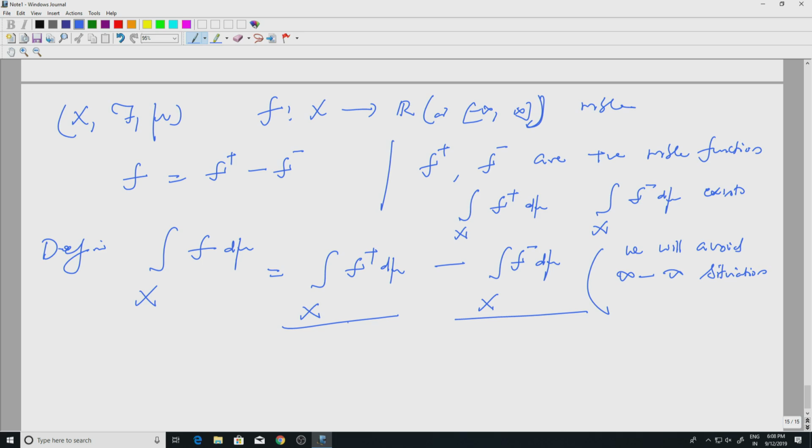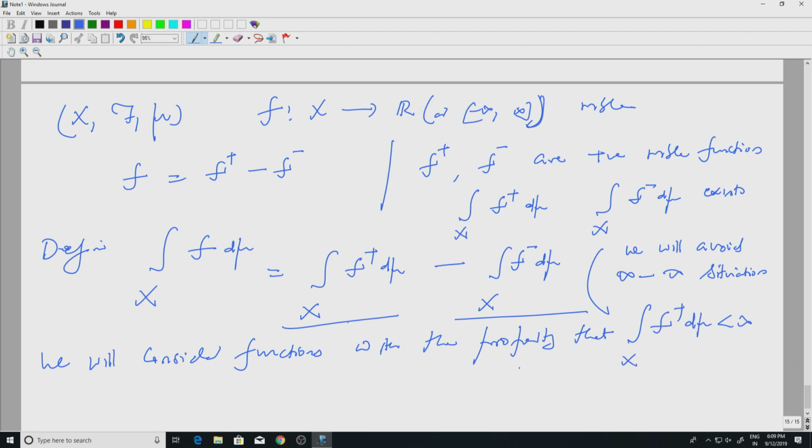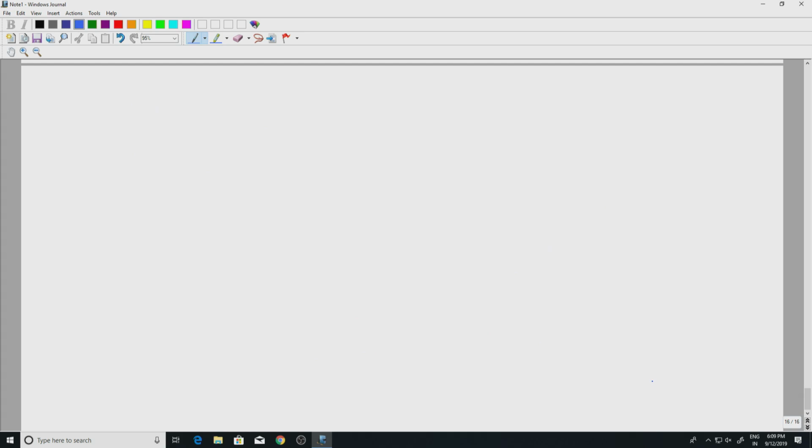So we will consider functions with the property that the integrals of both f plus and f minus are finite. Okay. We will put this in a more general framework. Now let us look at complex valued functions, just to extend this to complex valued functions.